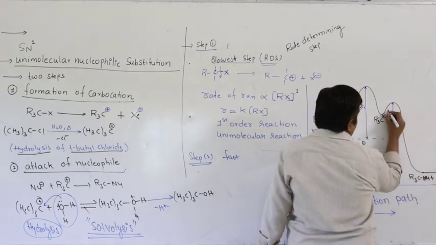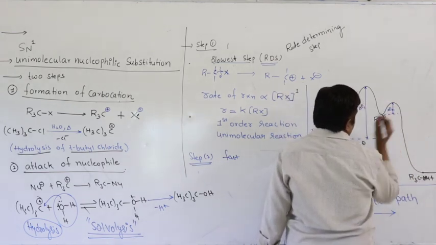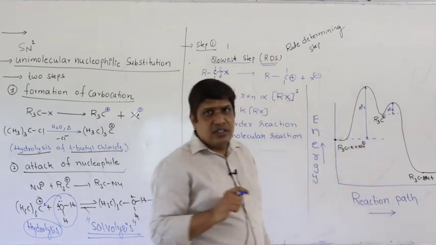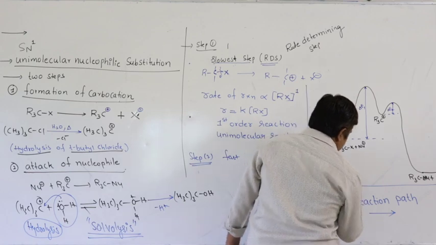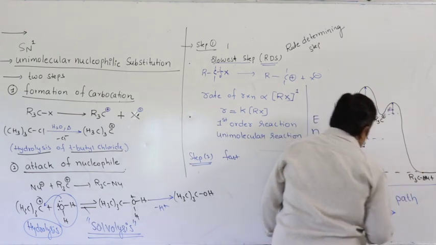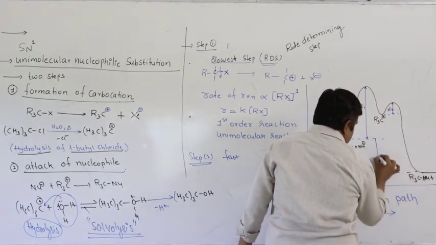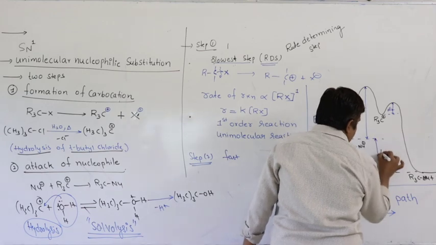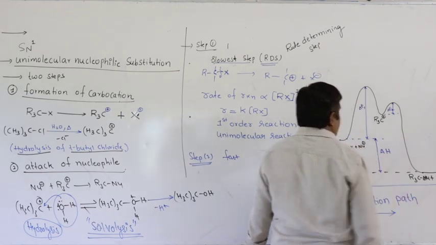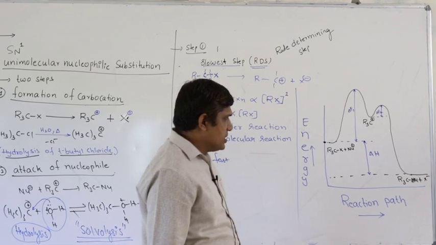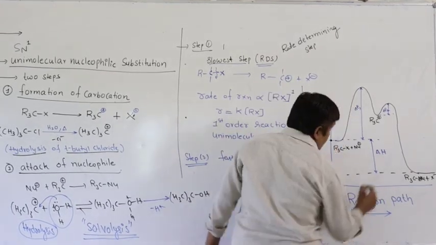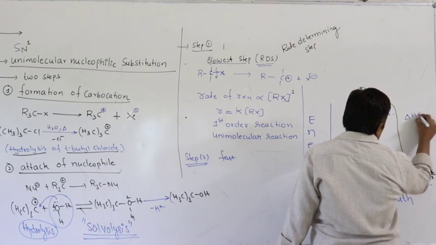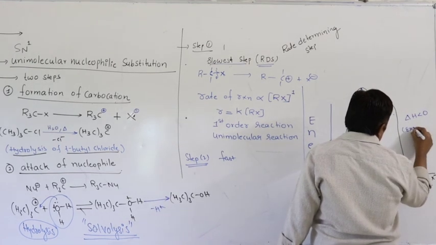So this is the activation energy of the second step. What is this activation energy? We will study it in kinetics. The energy difference between reactant and product we call delta H, the enthalpy of reaction. Mostly delta H is negative. The reaction has delta H less than 0, so it is exothermic in nature.